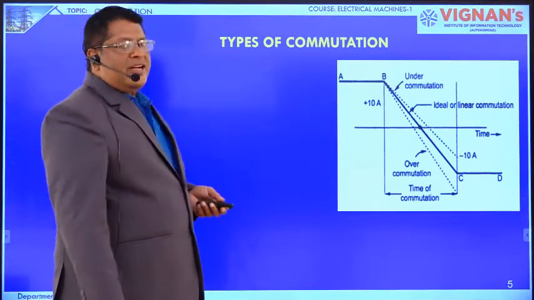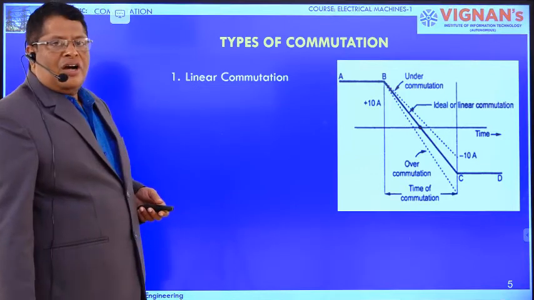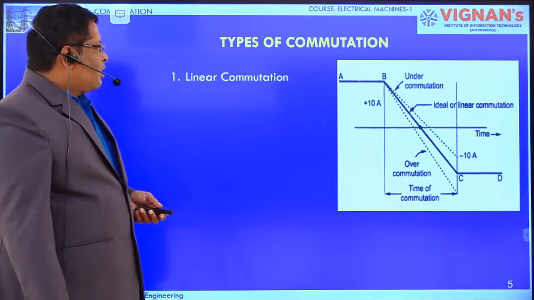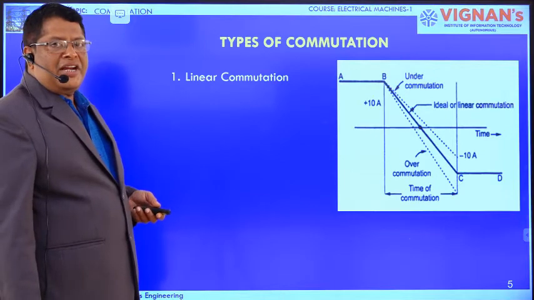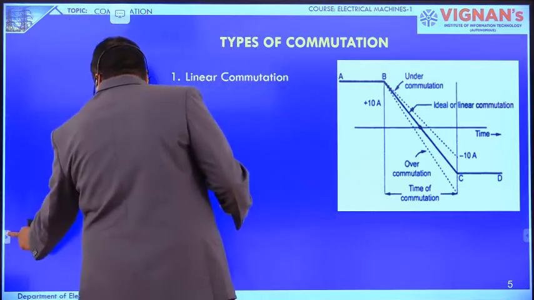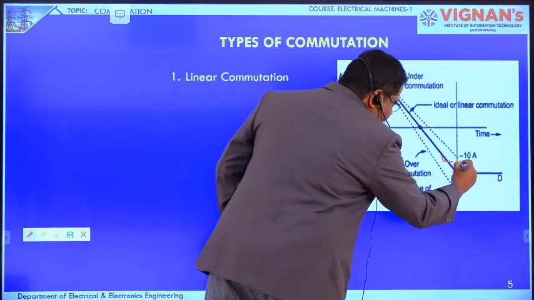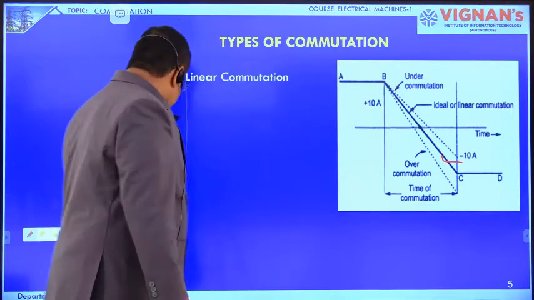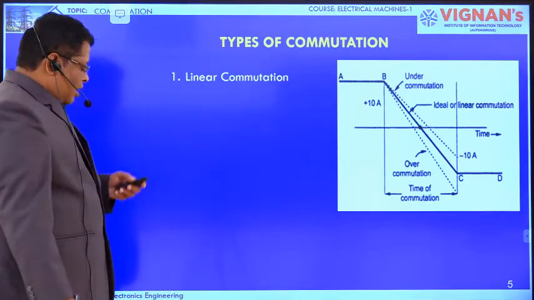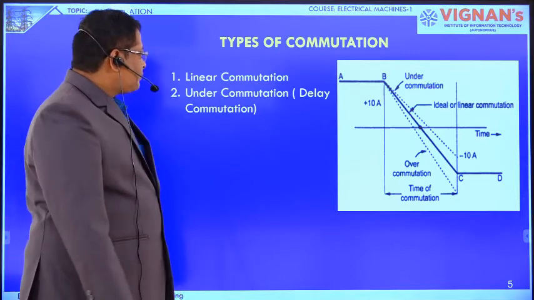Types of commutation. There are three types of commutation. One is linear commutation. Already we know linear commutation: the current in the coil changes linearly from the positive value to the negative value, as shown in the figure. The second one is under commutation, that is, delayed commutation.